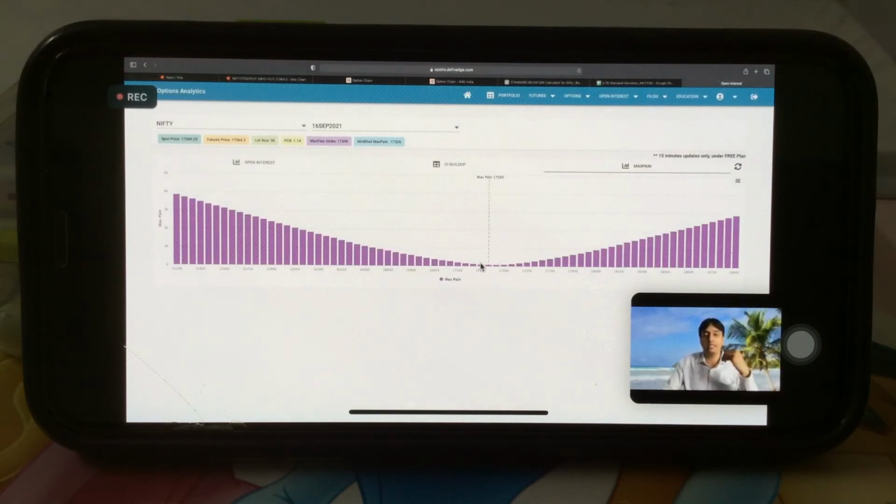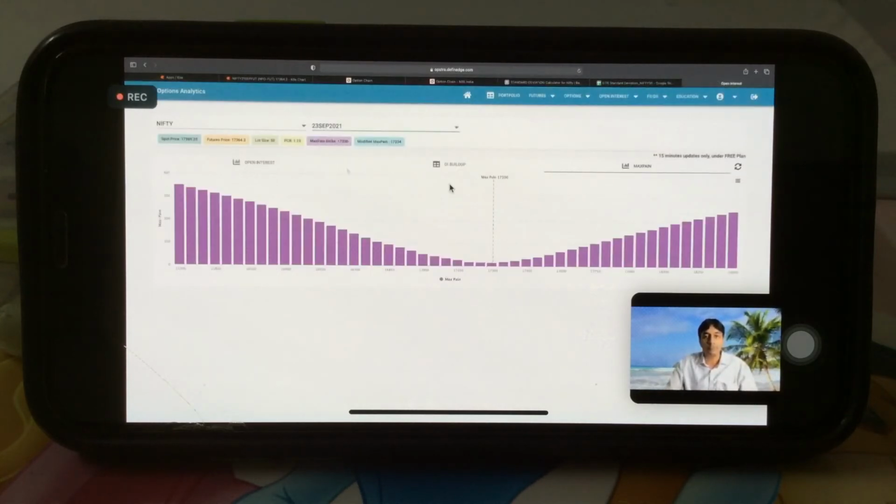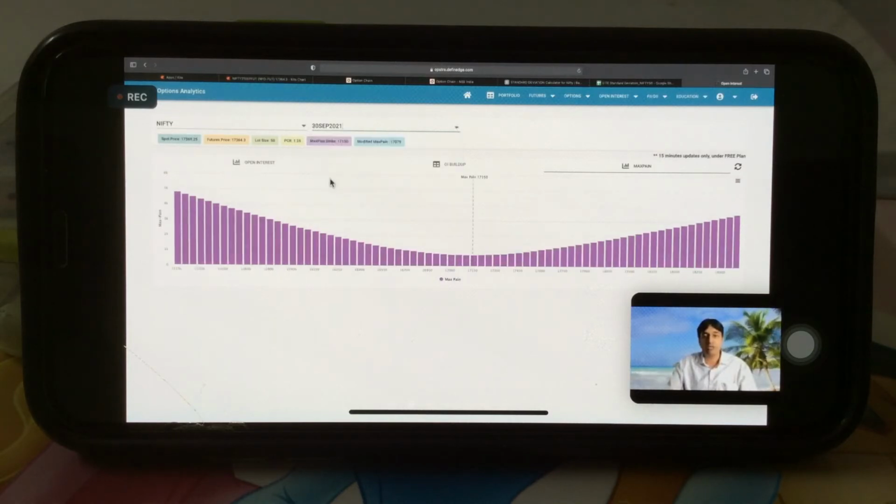So whenever there is a major shift in the max pain, means if we check for 23rd September, the max pain is 17,200, right? We check for 30th September, max pain is 17,150.